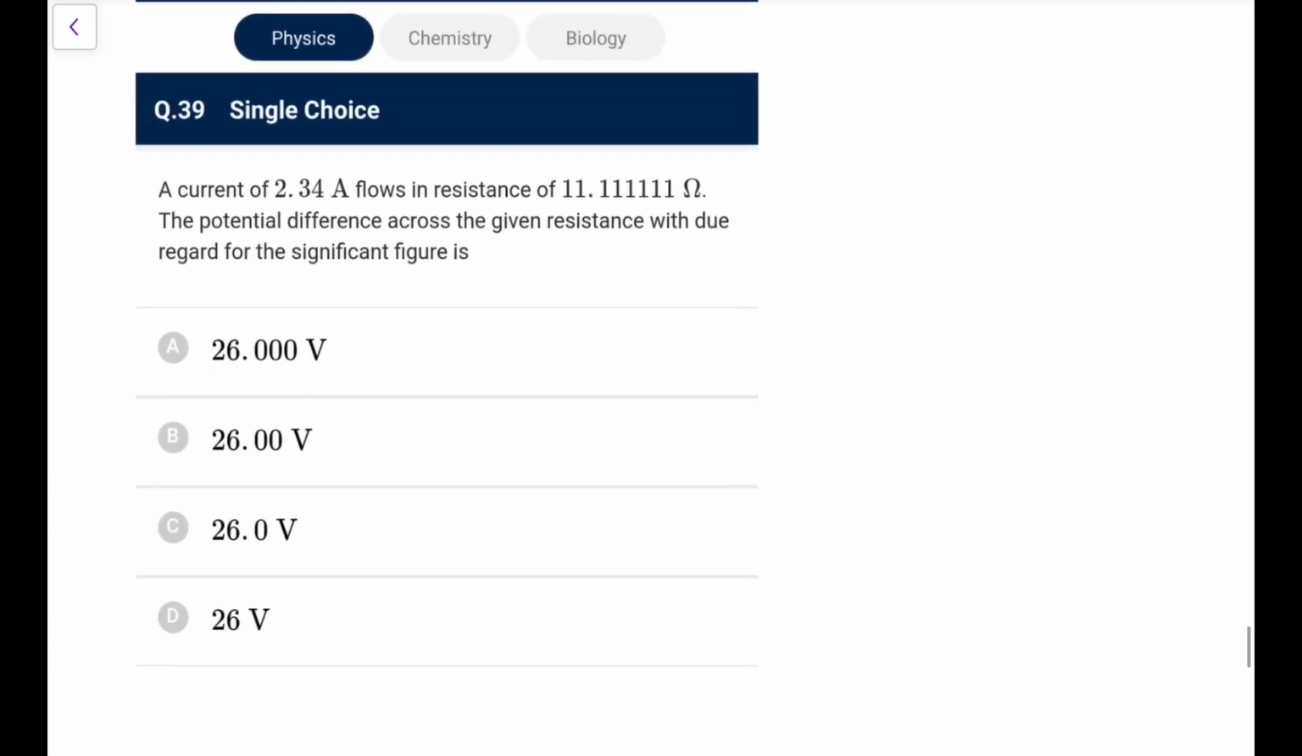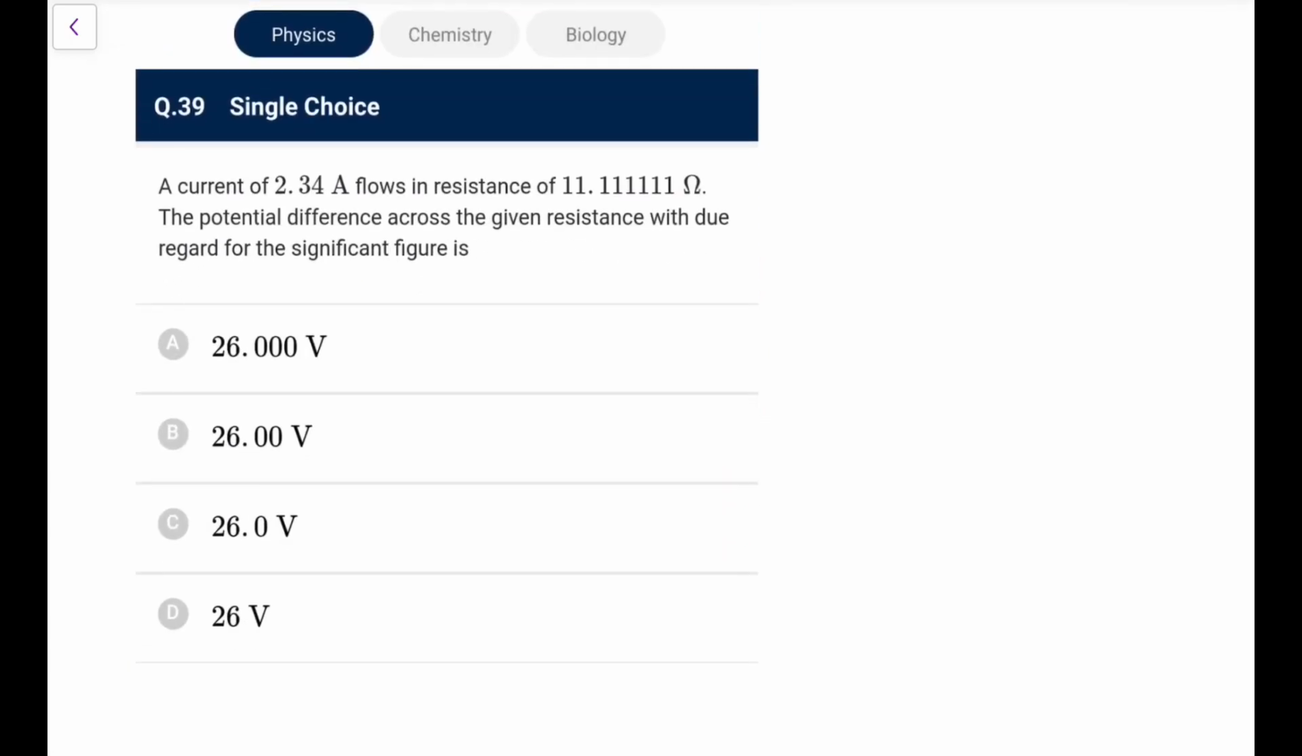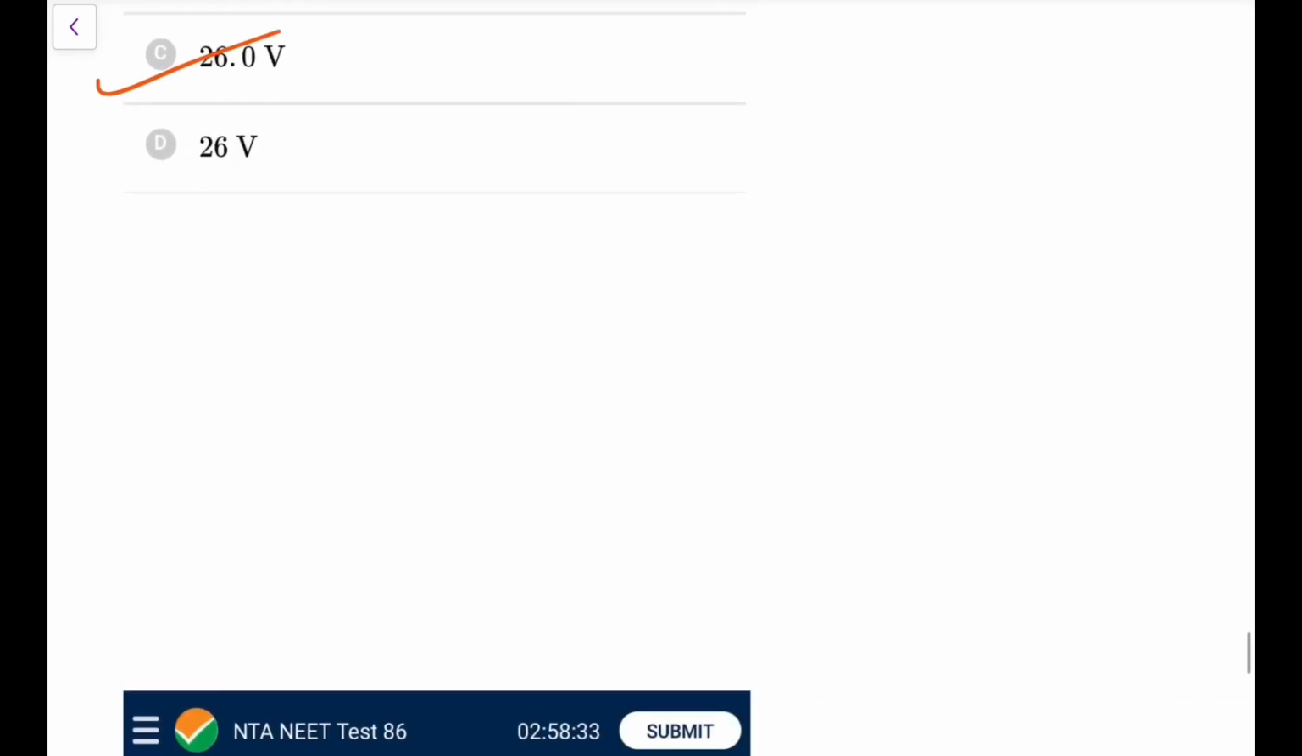Next, a current of 2.34 ampere flows in a resistance of this. The potential difference across it, with due regard to the significant figures? So this is 3 figures, this is many figures, so the final answer would be in 3 figures, so it would be 26. So directly you can go for that.